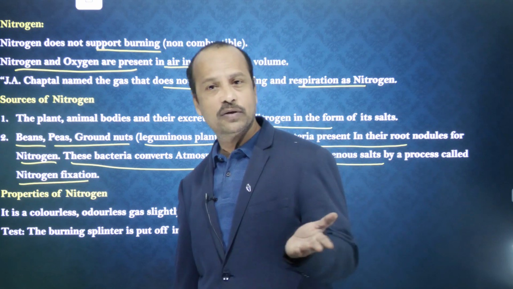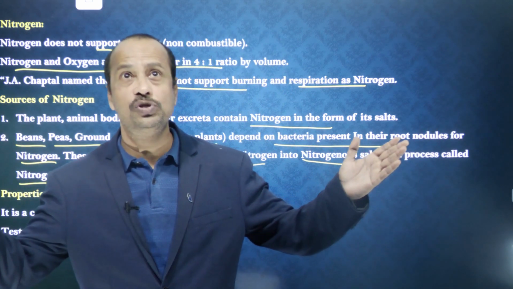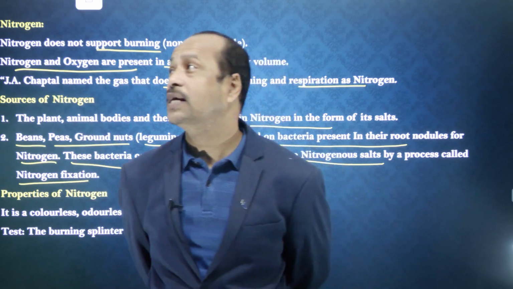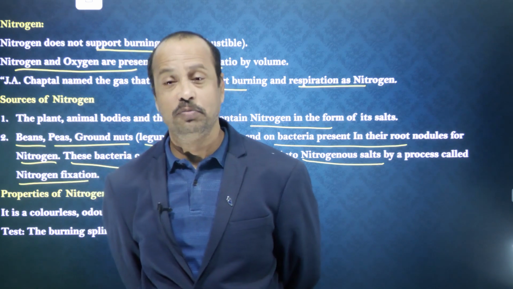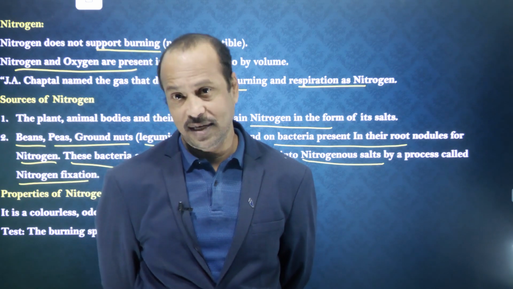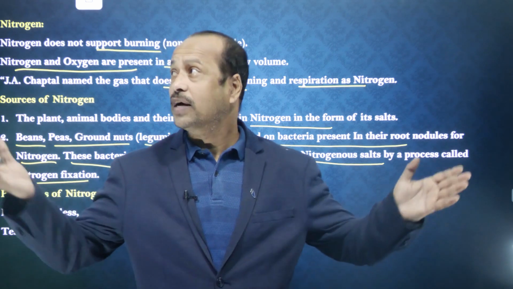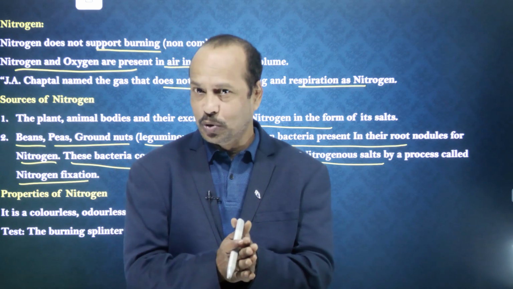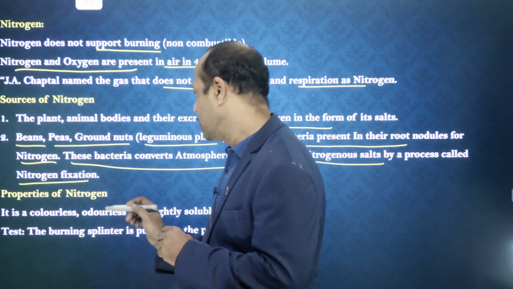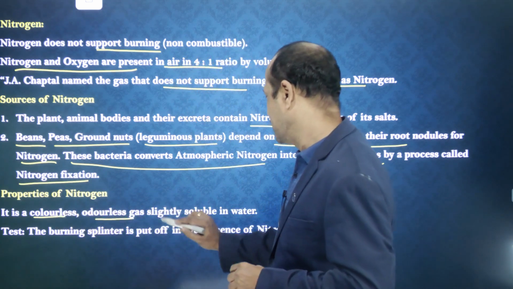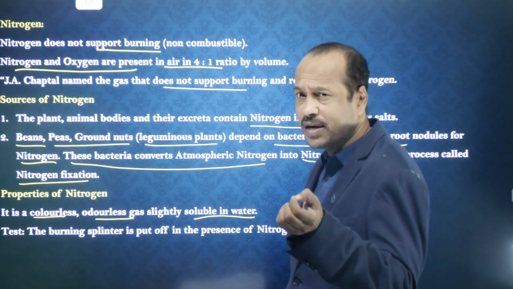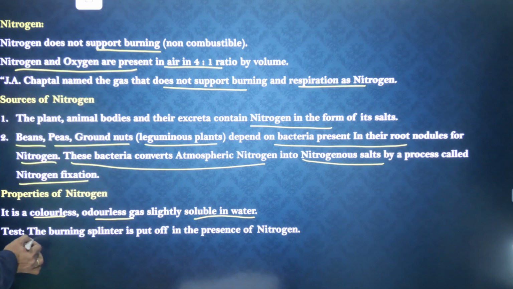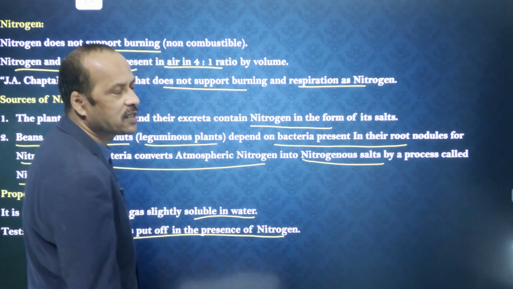Now come to the properties of nitrogen. You know that most of the atmosphere consists of nitrogen, but can you see the nitrogen? I can't see. So the meaning is what? Nitrogen is colorless, right? And 79% of nitrogen is present in the atmosphere. Can you smell? No, there's no smell. So no odor and no color. So it is a colorless, odorless gas, which is very slightly soluble in water, and it does not support the burning.